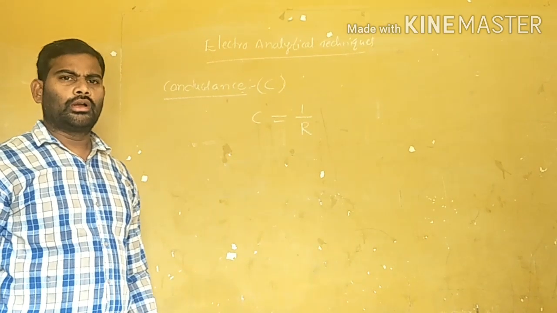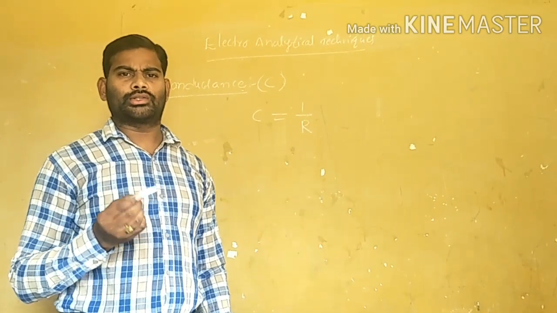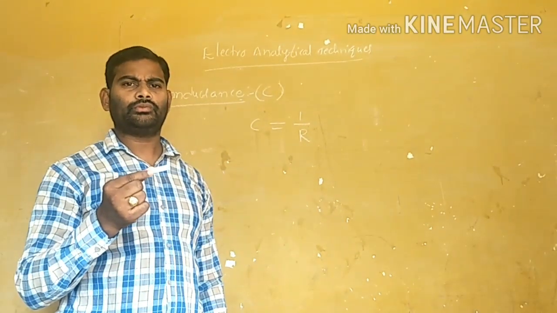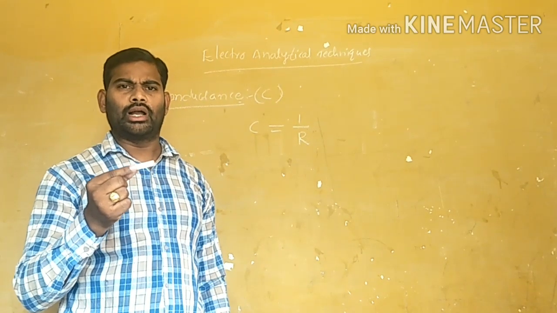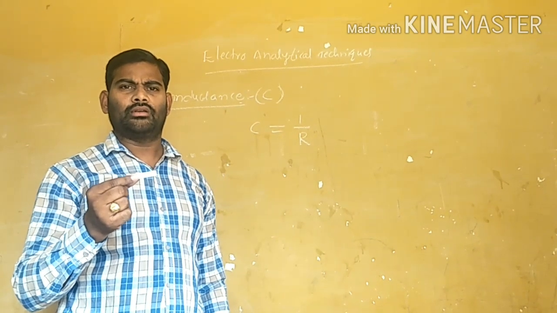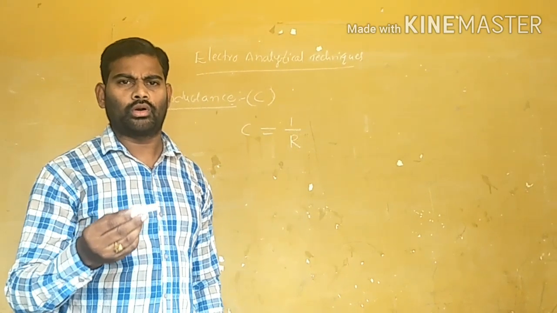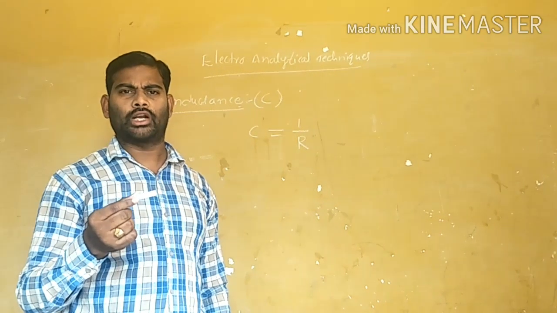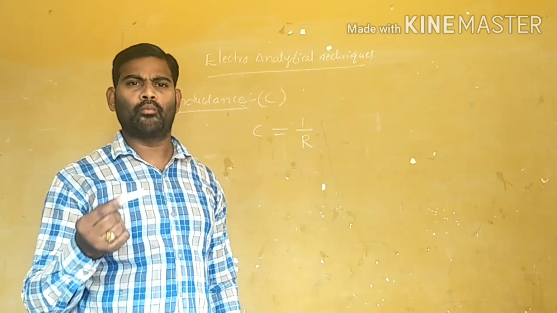Consider, for example, this is a substance. If the substance has less resistance, the flow of current through this substance will be more. When resistance is less, flow of current will be more.